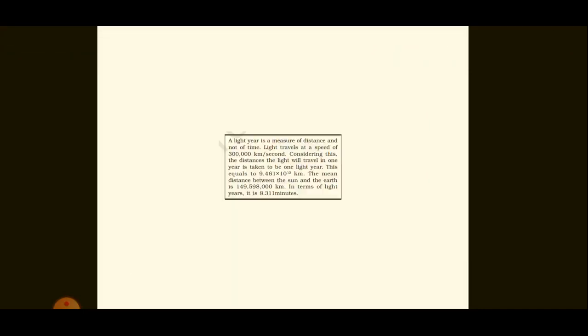Now, here is some information about light year. Light year is a unit of length which is used to express astronomical distances. And 1 light year is equal to 9.46 × 10^12 kilometers.